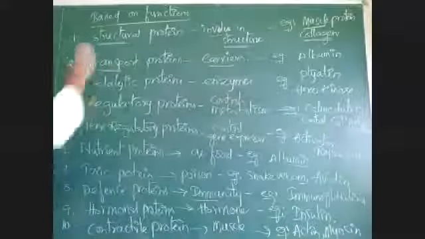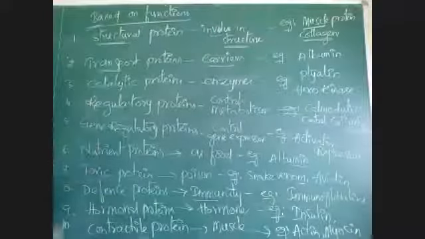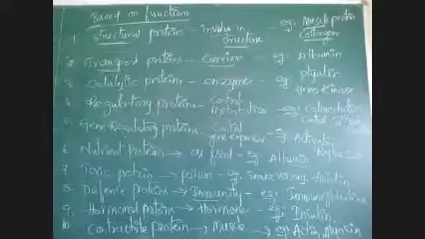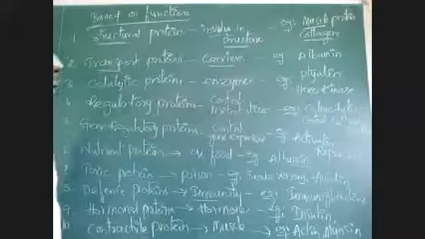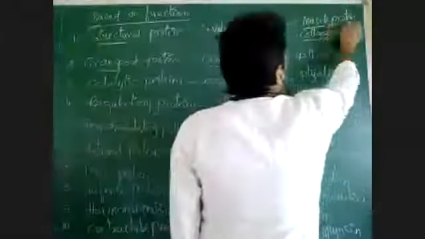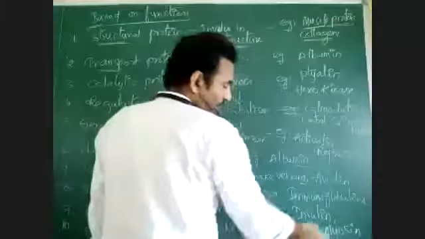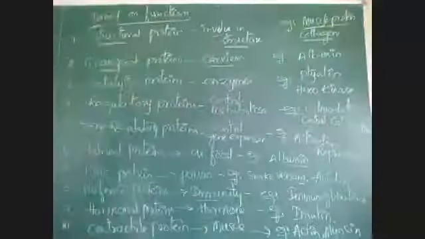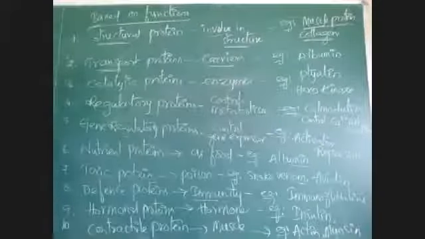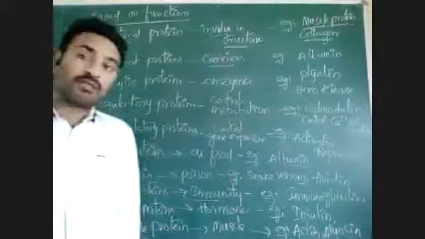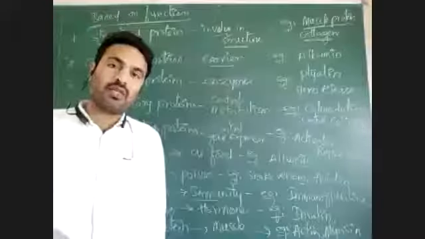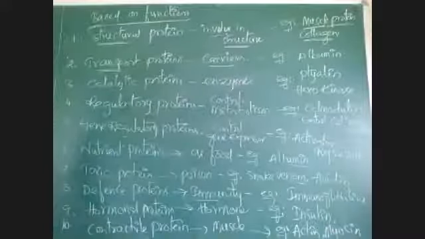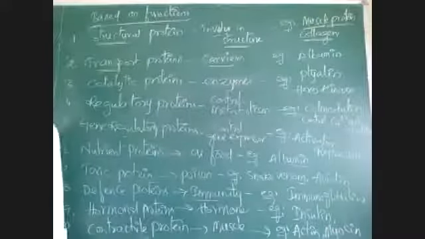So totally, based on the functions, total proteins are divided into 10 categories. What are they? Structural proteins are those involved in the structure of a cell or tissue, like muscular proteins. Actin and myosin give structure to the muscle, and collagen gives structure to the bone. Not only that, in the plasma membrane there are integral proteins and peripheral proteins, which we discussed in the cell chapter.